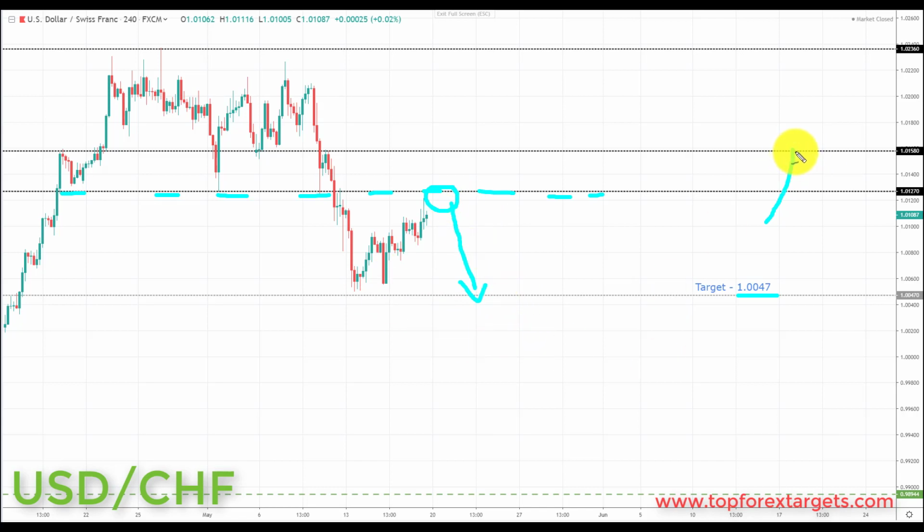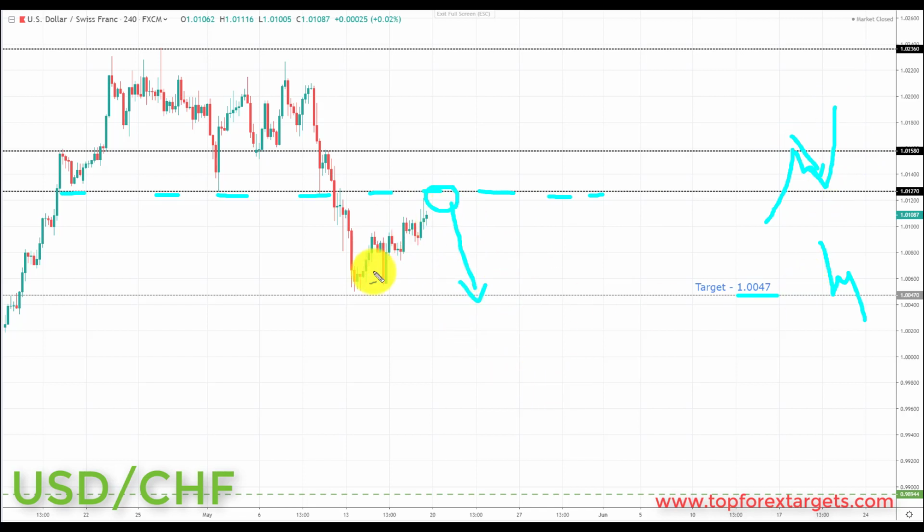It may be the case that we get a correction first in the dollar index before the next rally, and in, say, euro dollar, we may get a little bit of a correction first before a move down. And it may be the case in the US dollar Swiss franc that we get a push into the 1.0047 as we get this reversal, this weakening of the dollar index if we get a correction, and then around the 1.0047 we may get a bounce back up to the 1.01270 if we can get that rally. If we get this kind of price action in the dollar index, this is how this trade could play out.